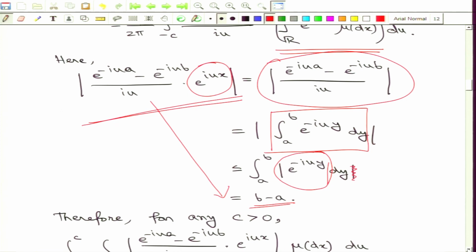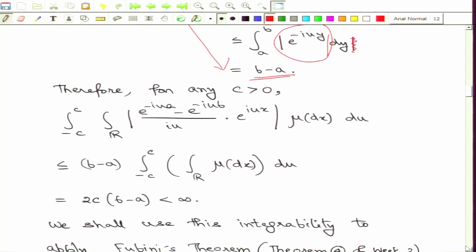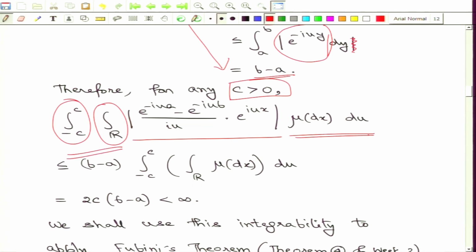Now, if I observe this, then for any positive c, if I do a further integration outside involving this non-negative function, then since I am integrating a non-negative function, for any iterated integration there is no problem because we can appeal to Fubini's theorem. Since in this situation we are working with the modulus of these complex valued functions, this is non-negative. So, I can always perform the calculations in either order I want.